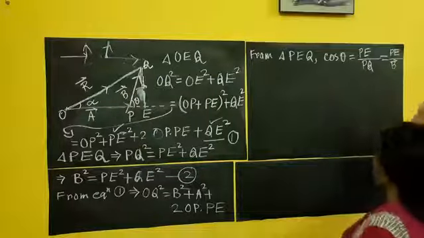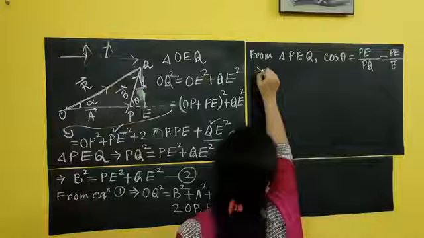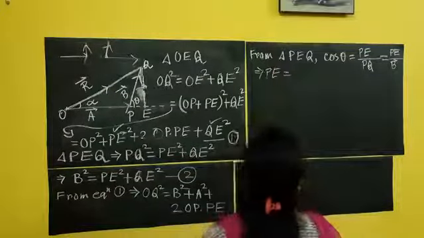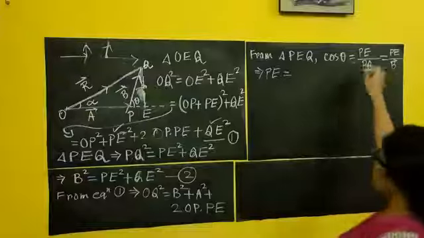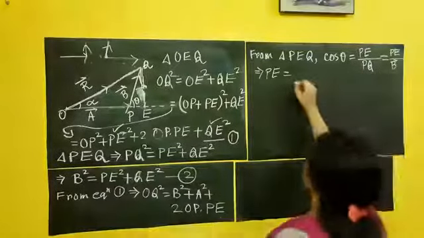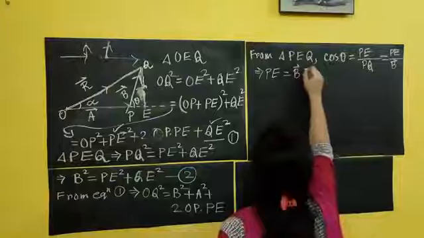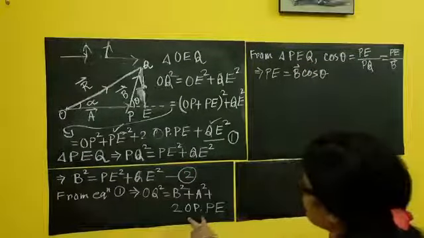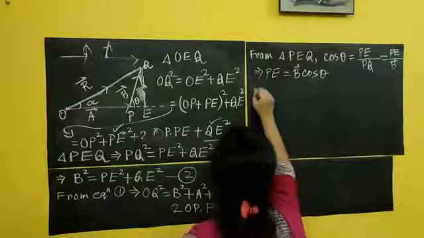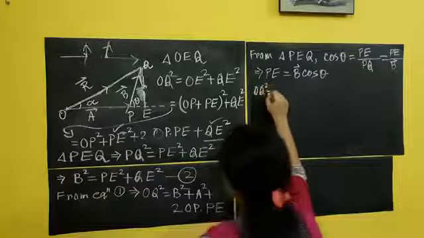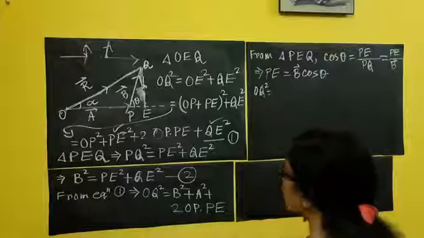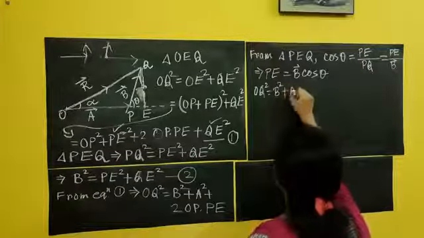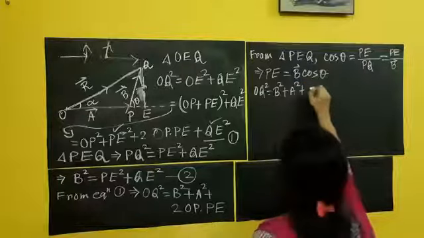So from here what can I write? I can write that PE equals, doing the cross multiplication, B cos theta. So if I put it over here in this equation, I have OQ square equal to B square plus A square plus twice of